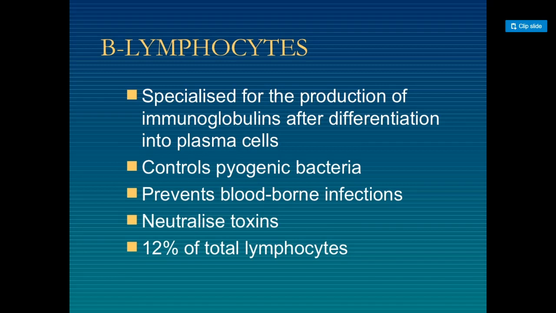B lymphocytes control pyogenic bacteria, which means pus-inducing bacteria in the human body, and prevent blood-borne infections, and neutralize toxins. They are 12% of the total lymphocytes in the blood.